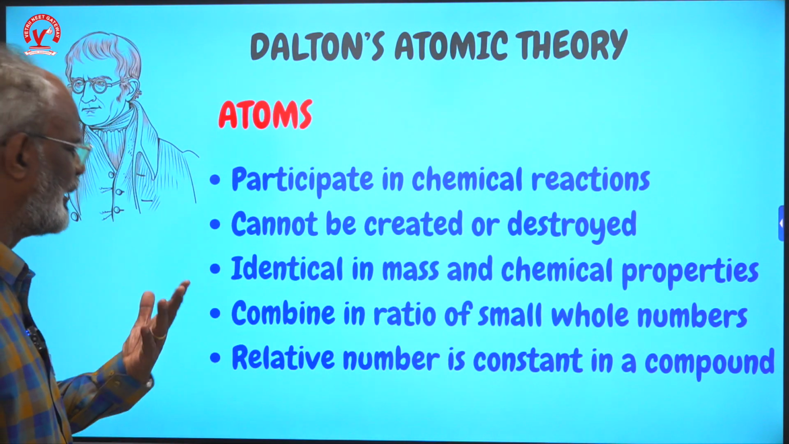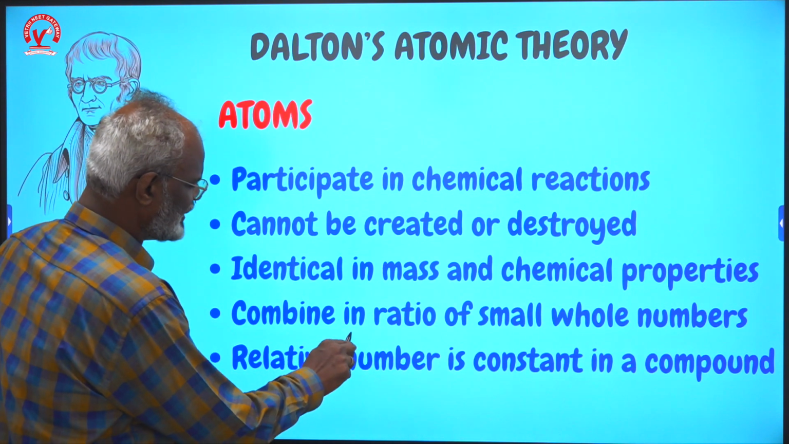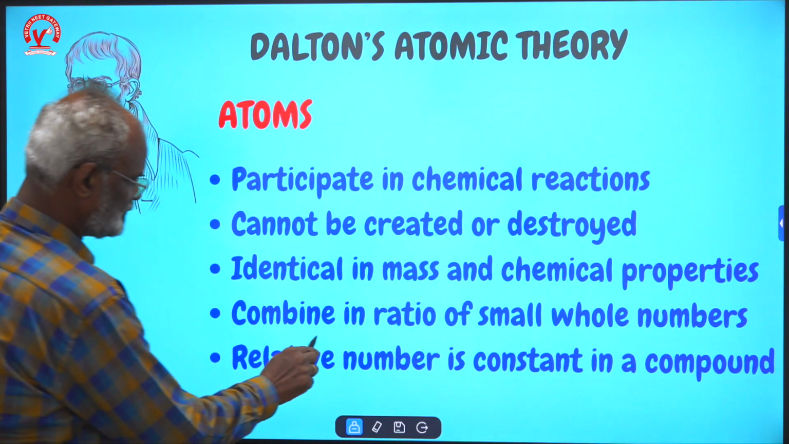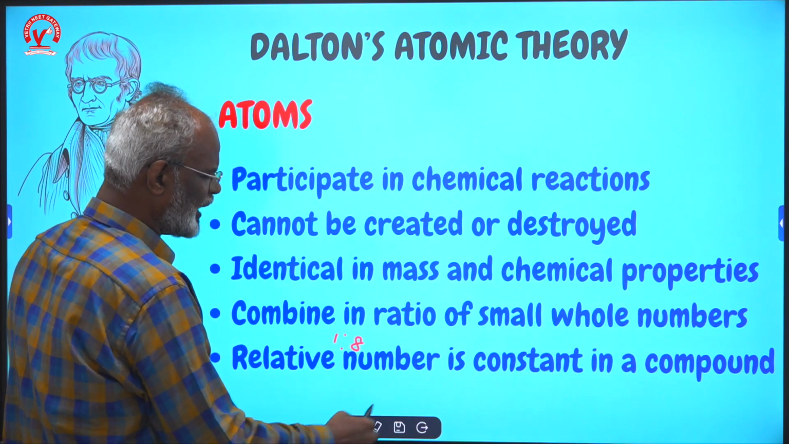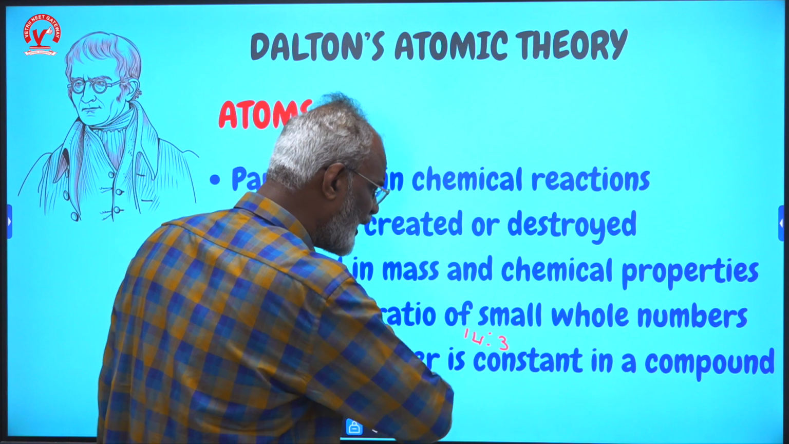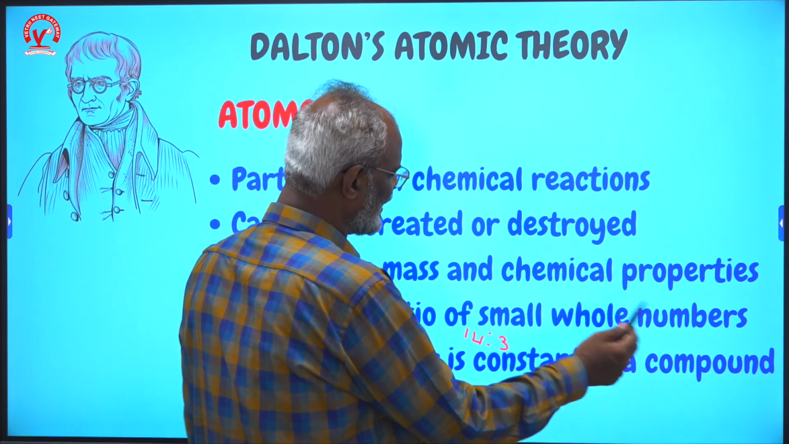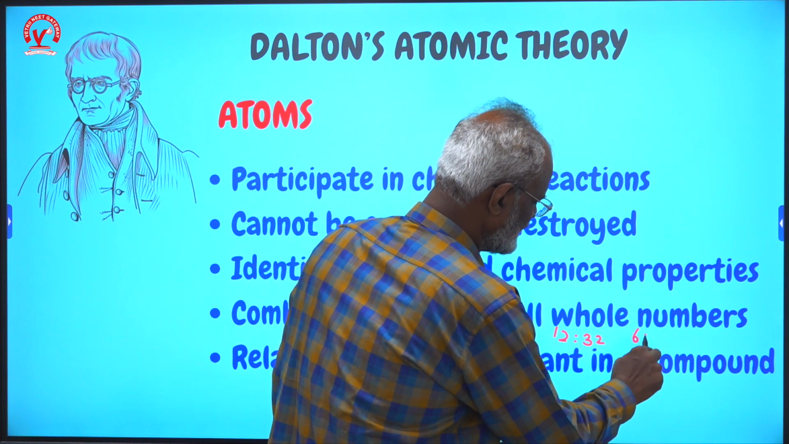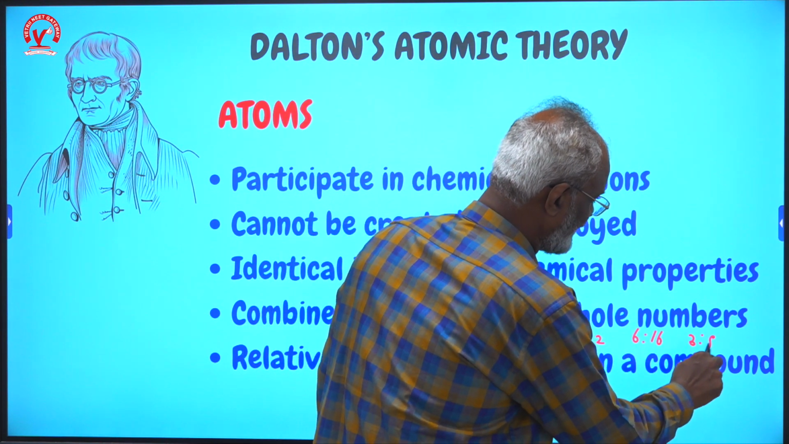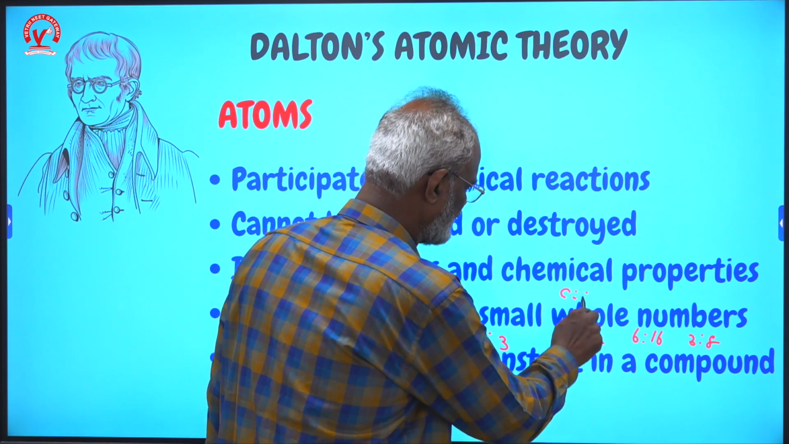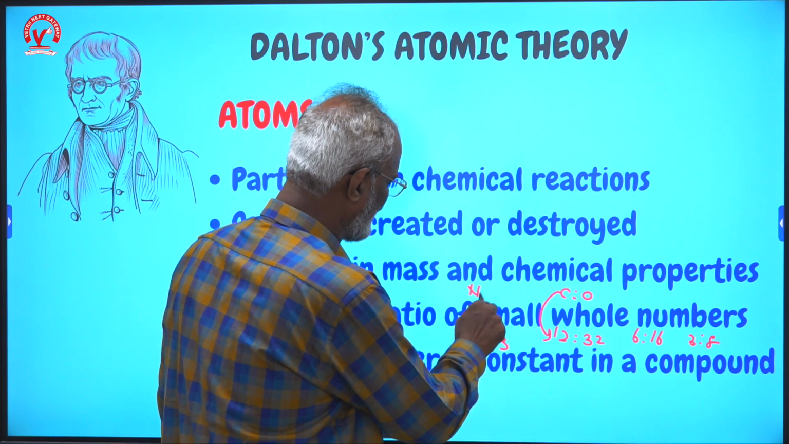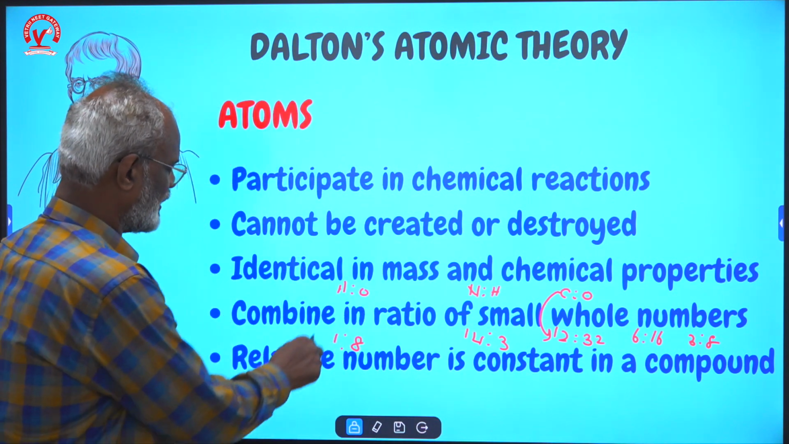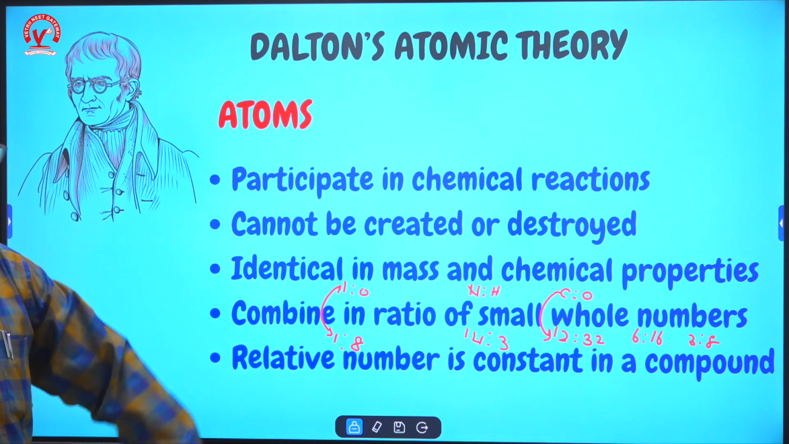Atoms combine in ratios of small whole numbers. We already learned that: hydrogen and oxygen in water, 1:8, and in ammonia, 14:3, small whole numbers. I can give one more example: carbon dioxide, 12:32, or if you simplify, 6:16 or 3:8. That is carbon and oxygen in carbon dioxide, nitrogen and hydrogen in ammonia, hydrogen and oxygen in water. They combine in whole number ratios.